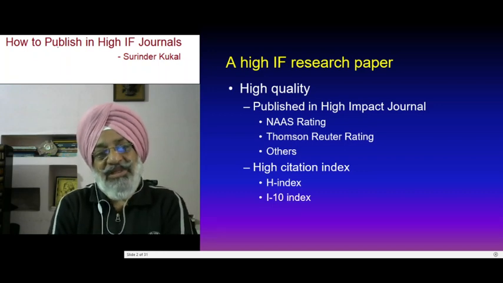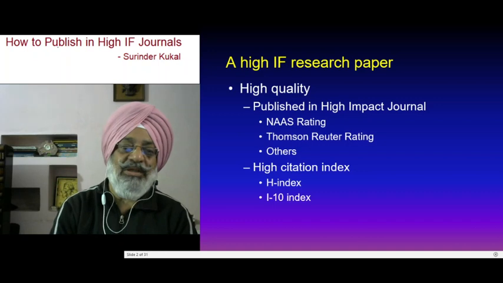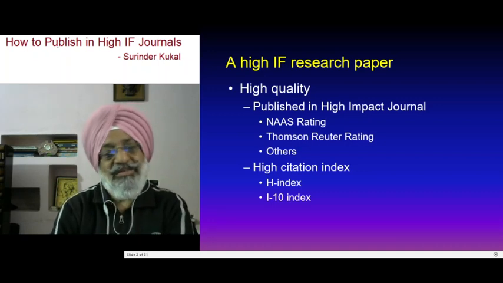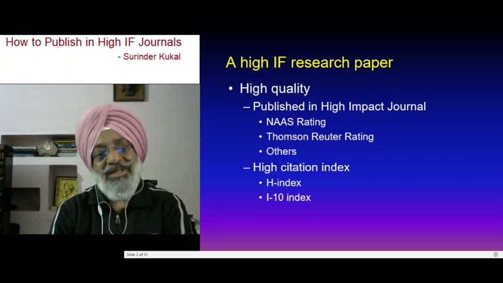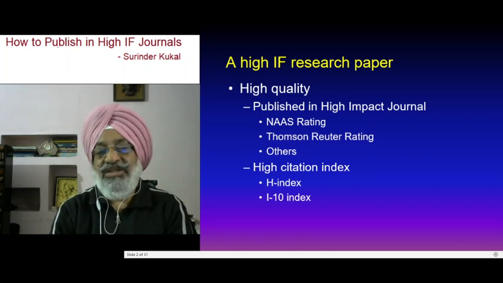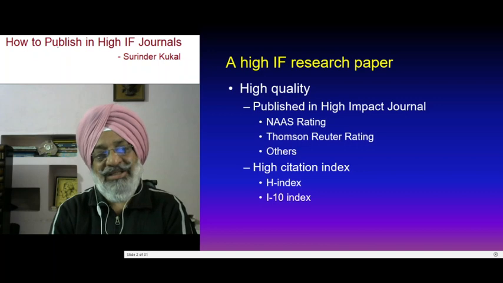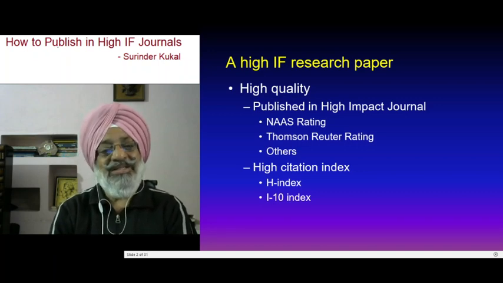Some of the publications may be cited more, maybe 100 times, maybe less, maybe 20 times, but the H index gives us an average value, that if the H index is 32, at least 32 publications have been cited 32 times.